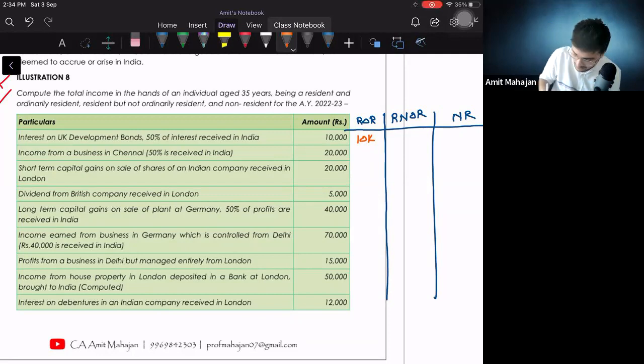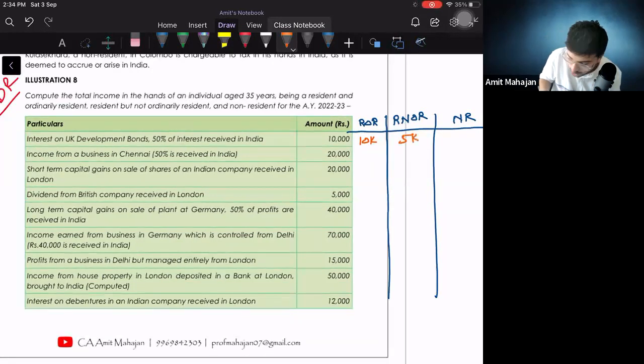अभी 5,000 Indian income है, तो definitely ये इसको 5,000 tax लग जाएगा, और NR के लिए भी 5,000 tax लग जाएगा. Because it is an Indian income. First try to identify Indian income कौन सा है और कितना है. Okay, no problem. We have a lot of questions to practice. गलत गया तो भी problem नहीं है.